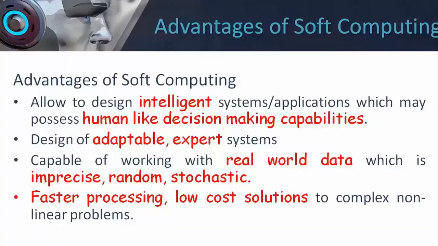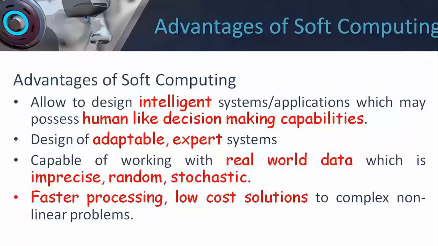Second, it helps us design adaptable expert systems. Adaptable means that if inputs are changing in my environment, they should be able to adapt. So they are capable of working with real world data where most of the inputs are imprecise, random, or stochastic in nature.